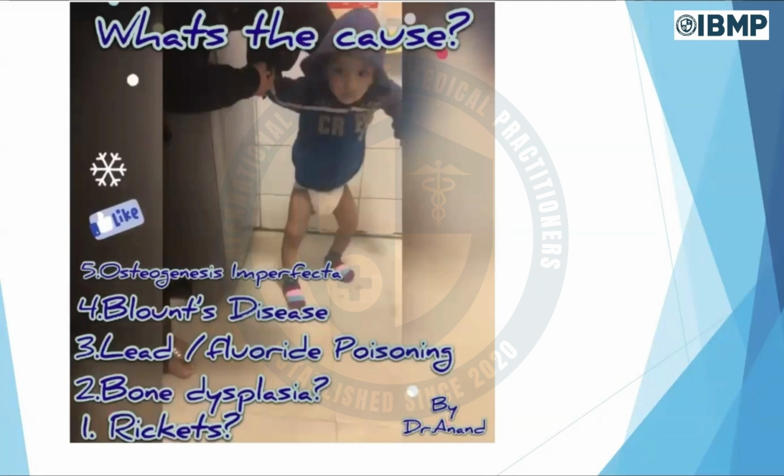Why is it not all these diseases, why is it only rickets? Because number one, if you check the vitamin D level of this patient, it will be low. Vitamin D level will be decreased in this patient. Number two, why is it not osteogenesis imperfecta?